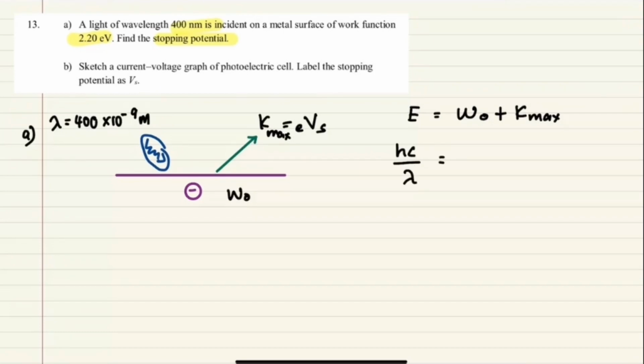Okay, W0 dah diberi, but make sure this one given is 2.2 eV. So dalam eV lah, we have to convert to joule. Okay, my suggestion is that you convert everything to joule. Much easier, less likely to get it wrong. So to convert, you just have to multiply with 1.6 times 10 negative 19. Okay, nanti kamu akan dapat nilai kecil lah kat situ.